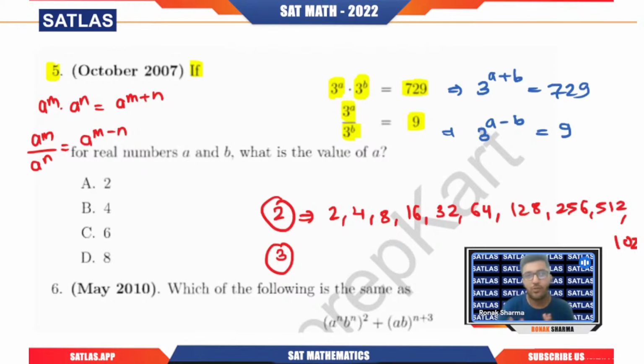Clearly you can see that we are doing a question from a previous paper, and the student who already knew the basic powers of 3 and 2, or let's say 5, would have done this question within a minute. So this is something you need to focus on.